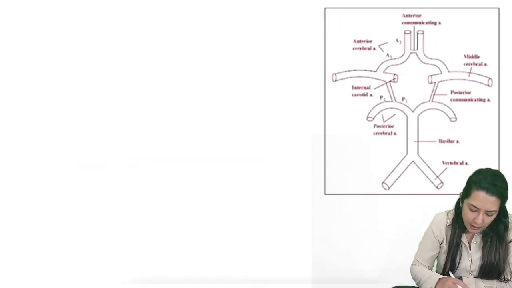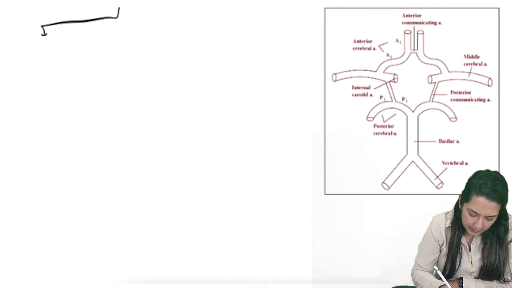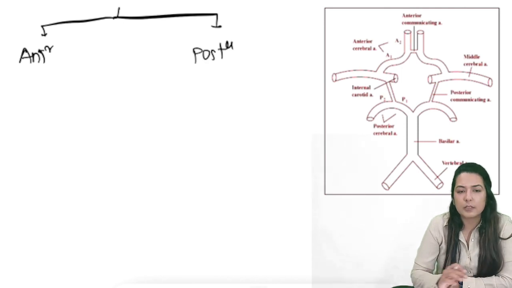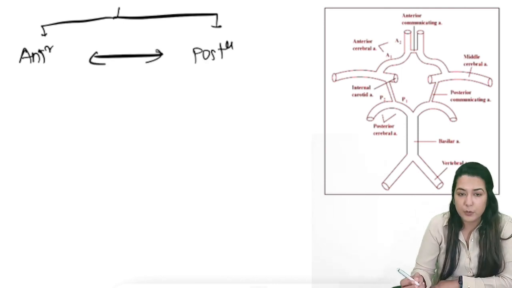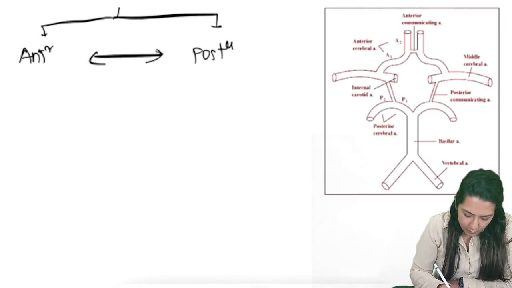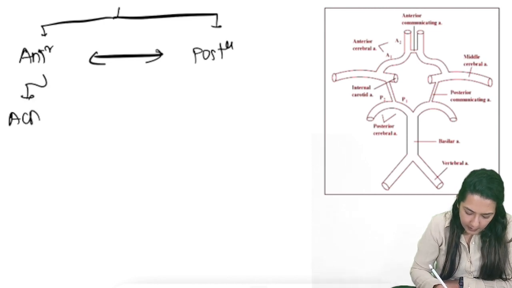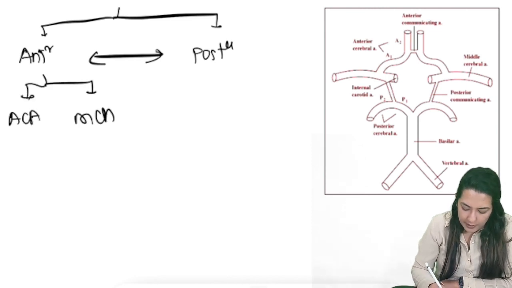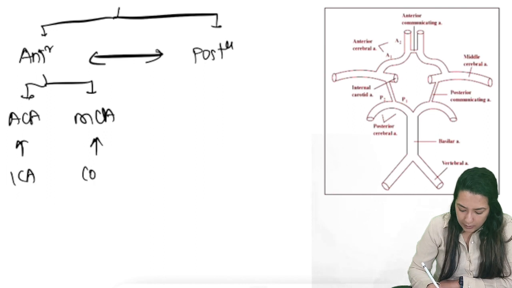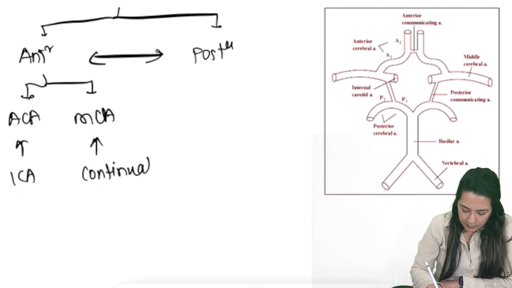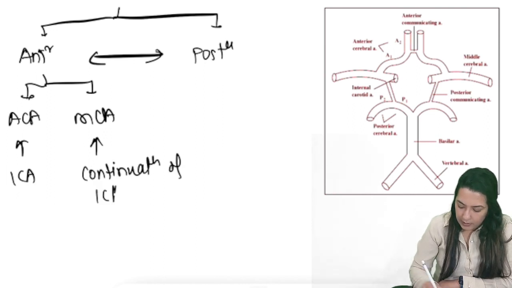First of all, the arterial supply of the brain is divided into two parts: anterior circulation and posterior circulation. Basically, the circle of Willis is the anastomosis of both circulations. Anterior has two parts: ACA and MCA. Both are branches of the ICA. ACA is a branch of the ICA, and MCA is the continuation of the ICA in the brain.